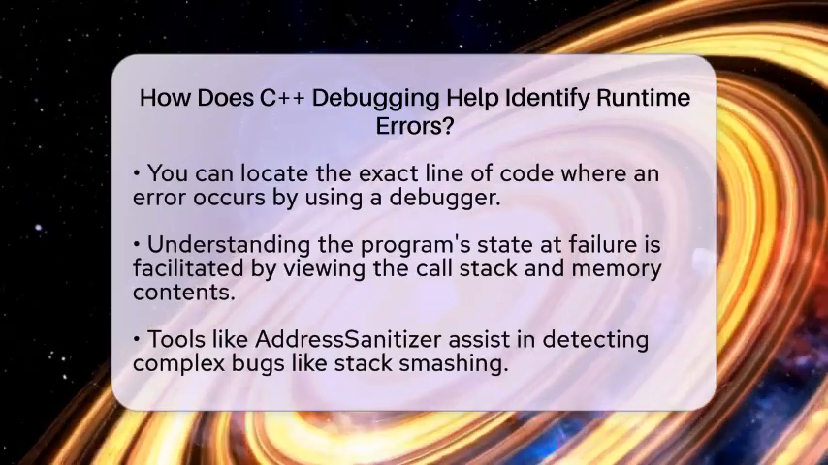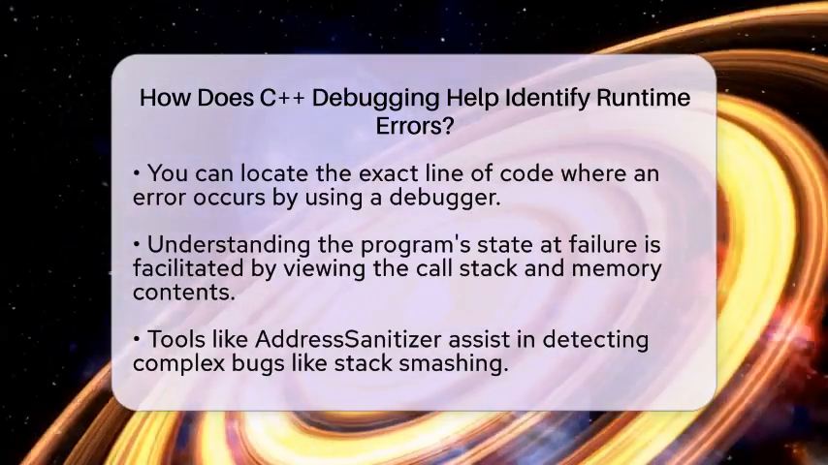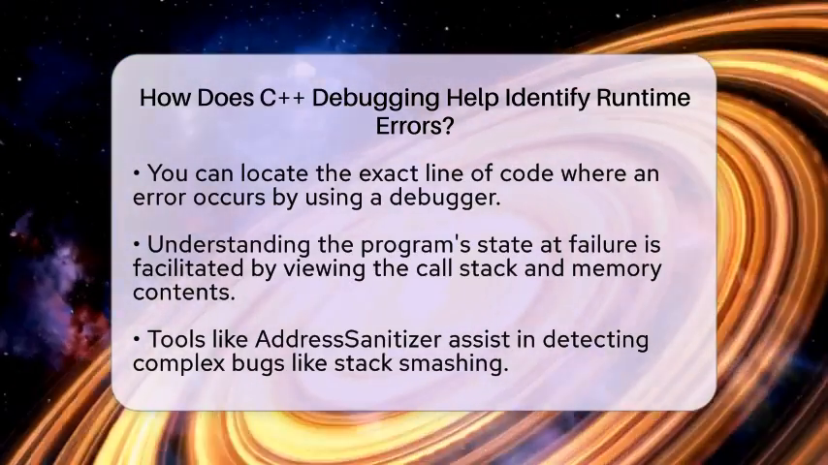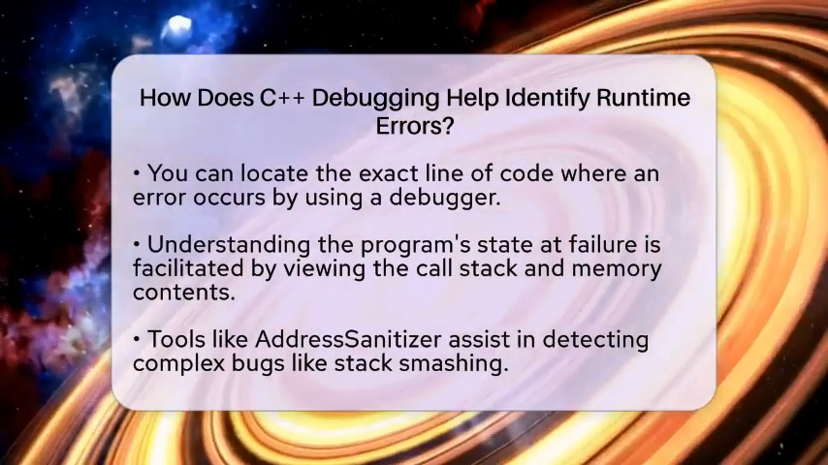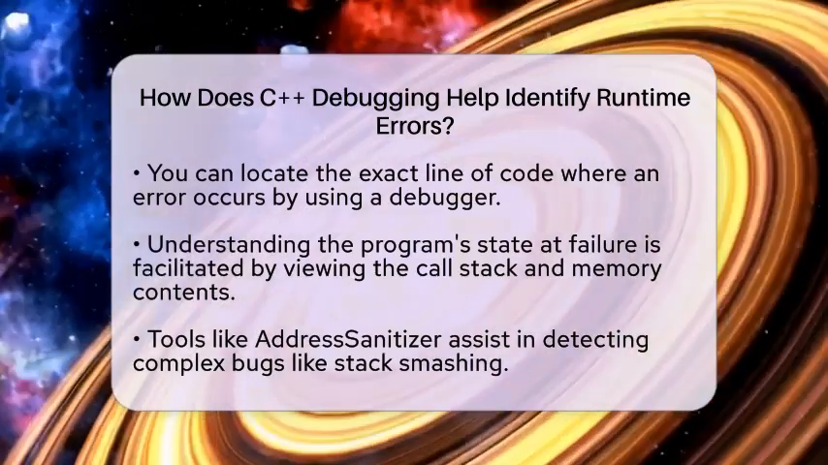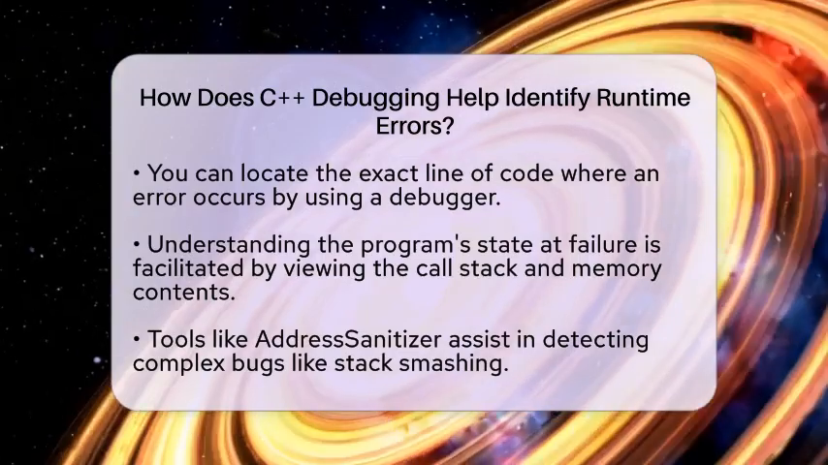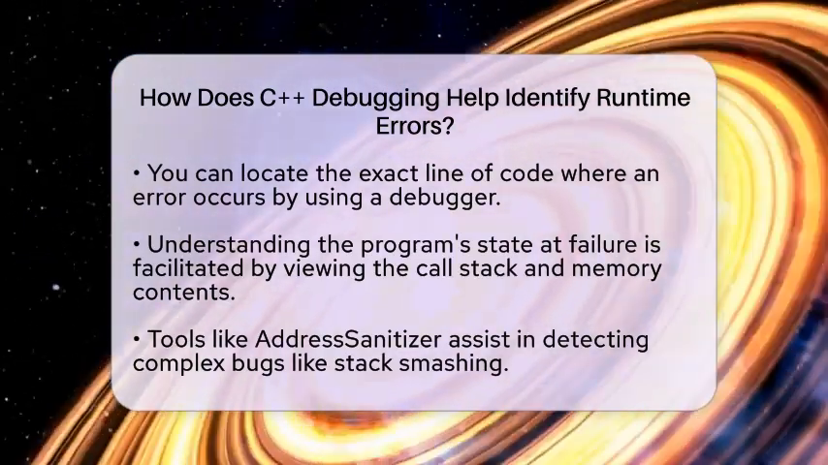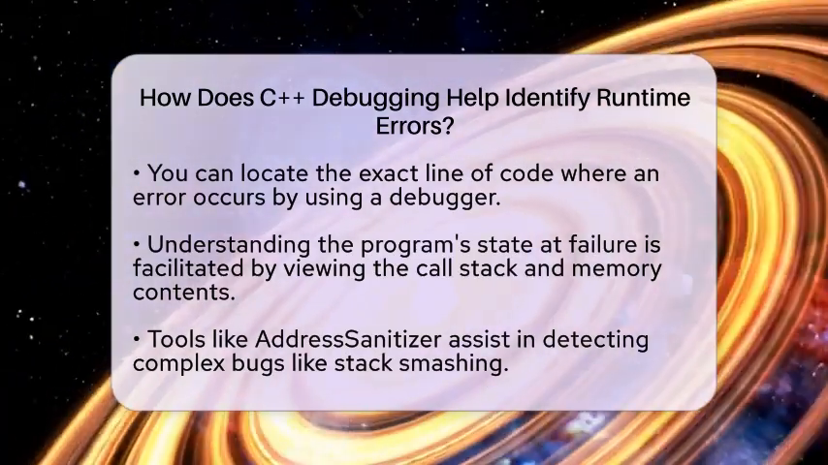For complex bugs, tools like AddressSanitizer can help detect issues like stack smashing or buffer overflows. These tools work alongside your debugger to provide more detailed information about what is happening. Preventing errors is another benefit of debugging. Some methods include using static analysis tools that analyze your code for unsafe constructs before you even run the program. This can help catch potential runtime errors early on.